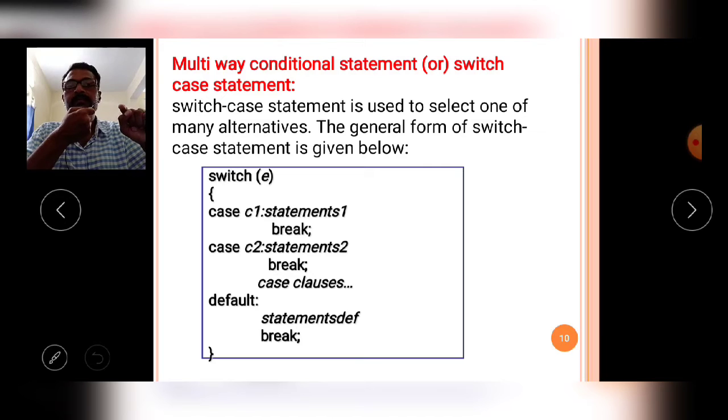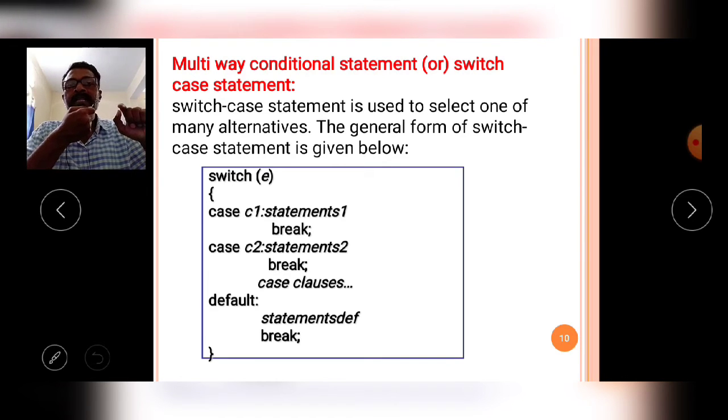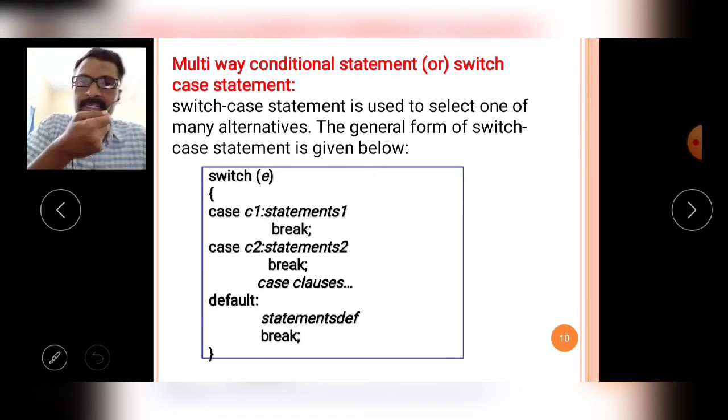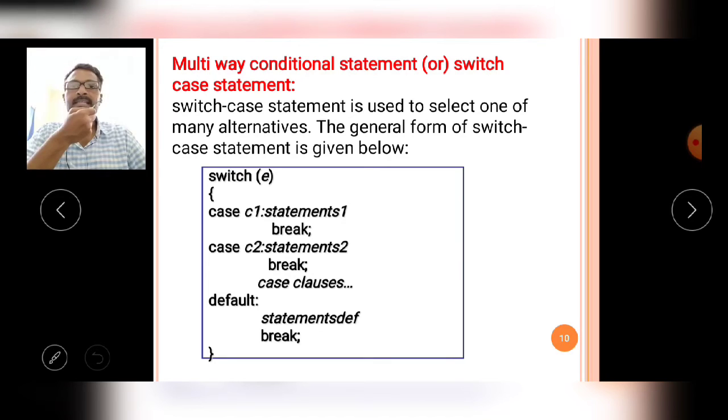This is only one. Okay, so already first classification is over, second classification is over, third classification is over, then the last classification, that is multi-way conditional statement. This statement is only one. Okay, so the multi-way conditional statement is called the switch case statement in the C. Why? Because the switch statement is called the multi-way conditional statement.